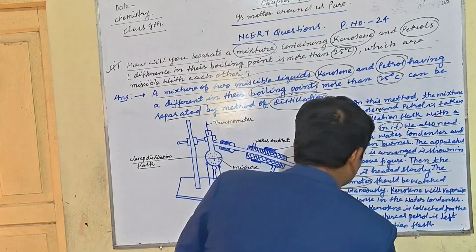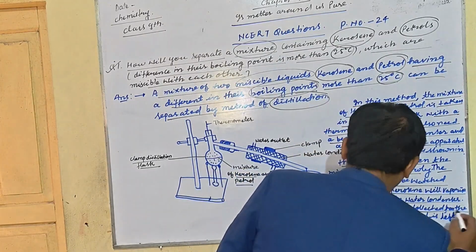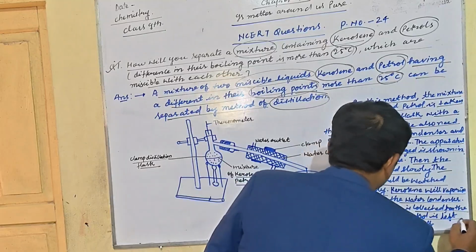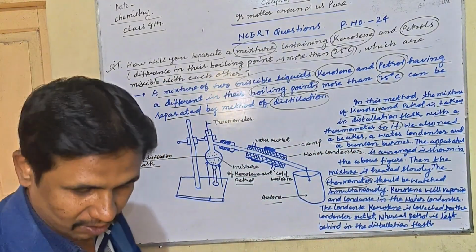Kerosene will vaporize and condense in the water condenser. The condensed kerosene is collected from the condenser outlet, whereas petrol is left behind in the distillation flask. This is the method of separation.